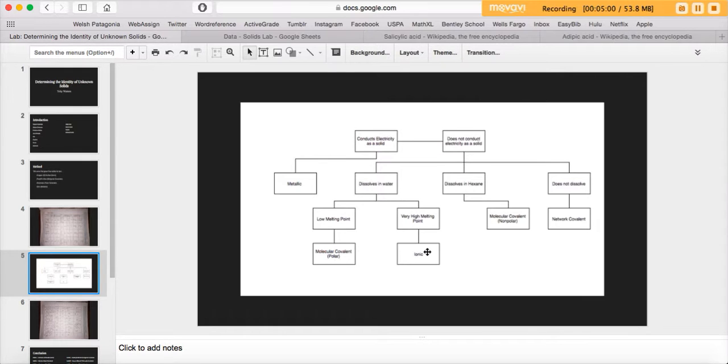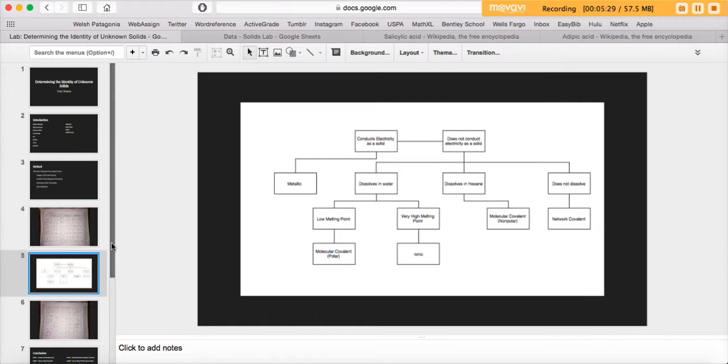Another interesting thing is that if it has a low melting point and it dissolves in water and has a lower pH, then it's going to be polar covalent, most likely. If it dissolves in hexane only, then it's probably going to be nonpolar molecular covalent. And if it does not dissolve at all, network covalent.